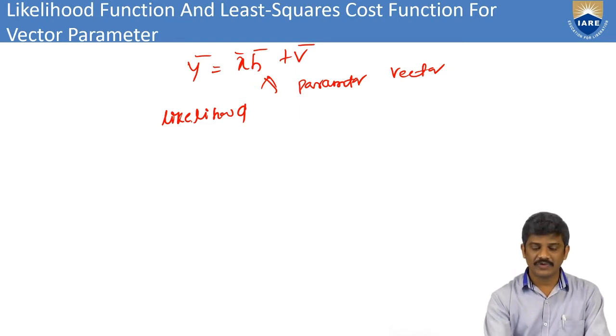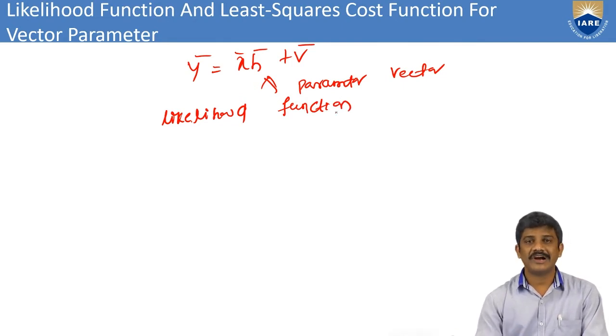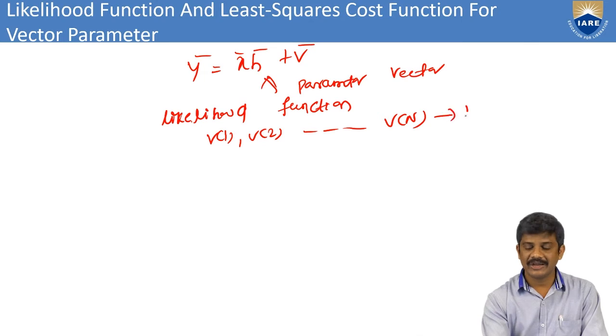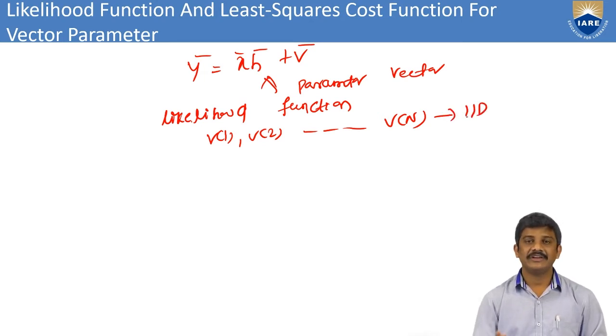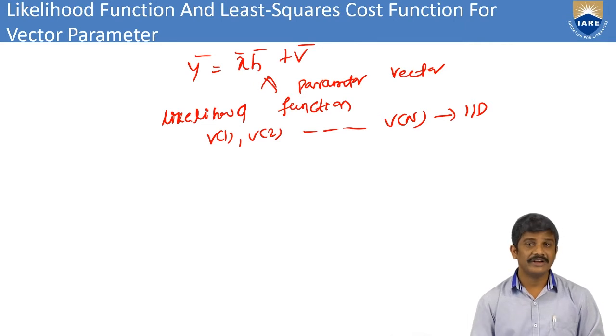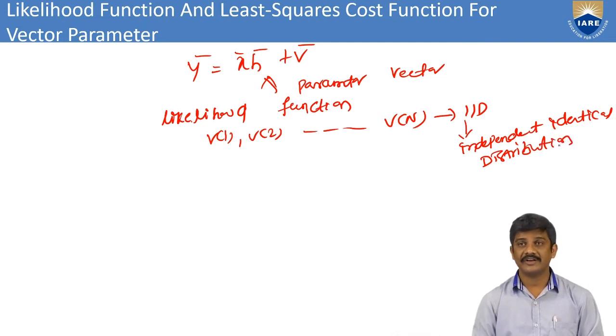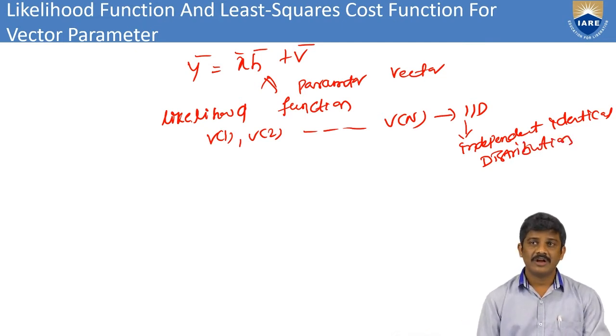Next, we are considering the likelihood function. In the likelihood function, we take Gaussian noise v1, v2 up to v of n. Those are called IID. What is IID? Independent identically distributed. Here we have independent identical distributions v1, v2 up to v of n.